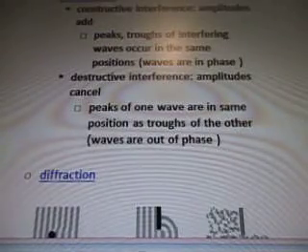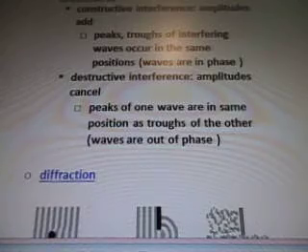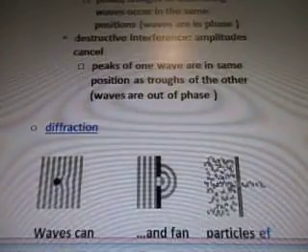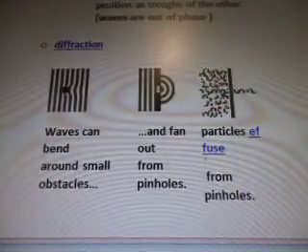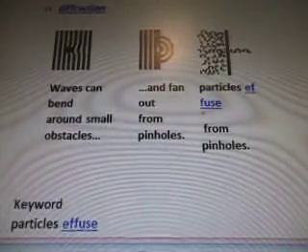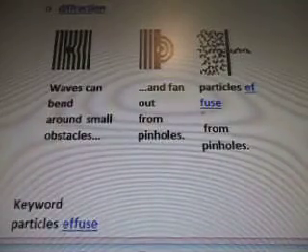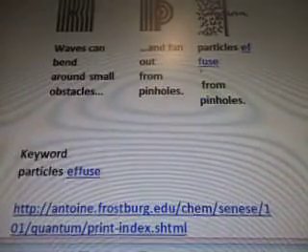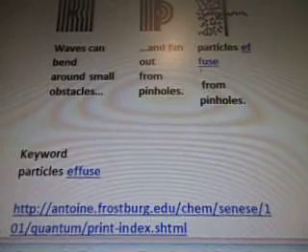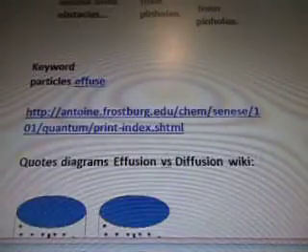Destructive interference is when amplitudes cancel: peaks of one wave are in the same position as troughs of the other, so the waves are out of phase. Diffraction. Waves can bend around small obstacles and fan out from pinholes. Particles effuse from pinholes. Now this is the one I wanted to remember, diffraction. Keyword: particles effuse.